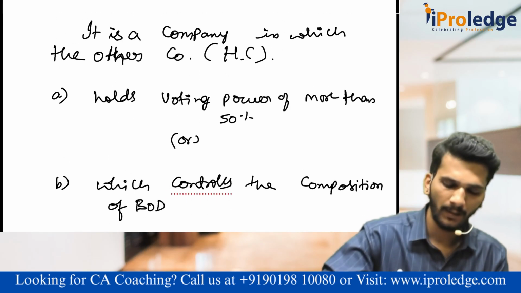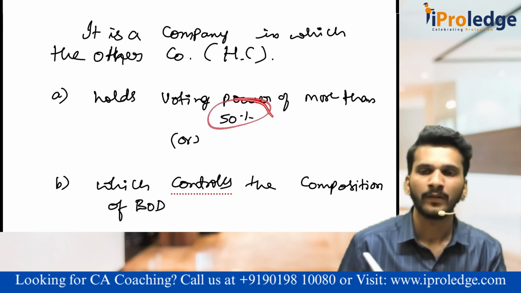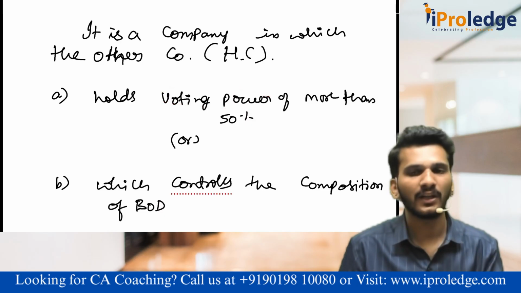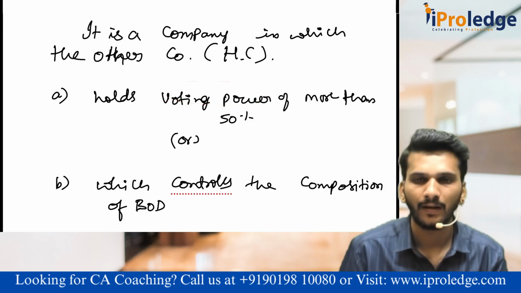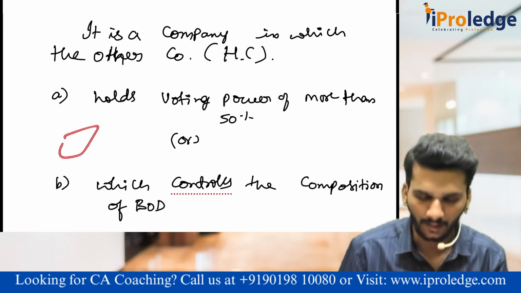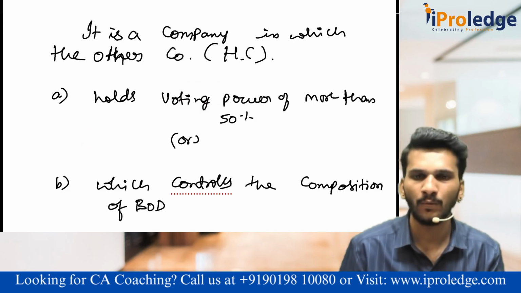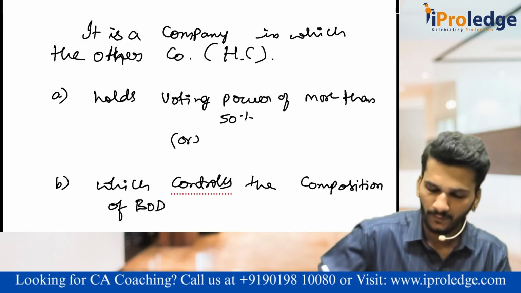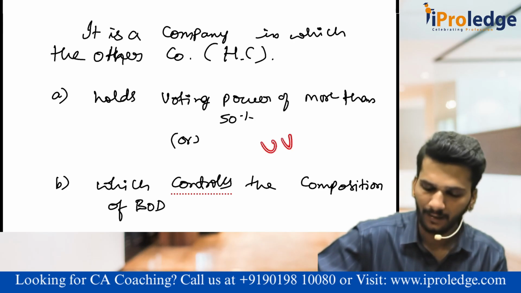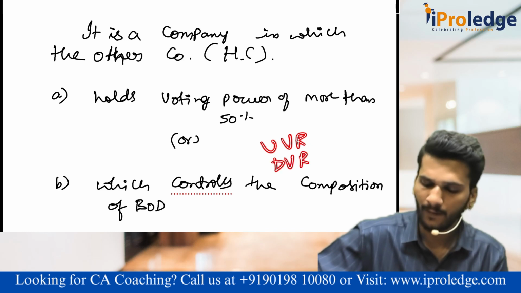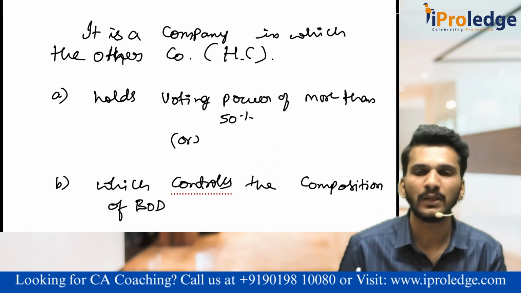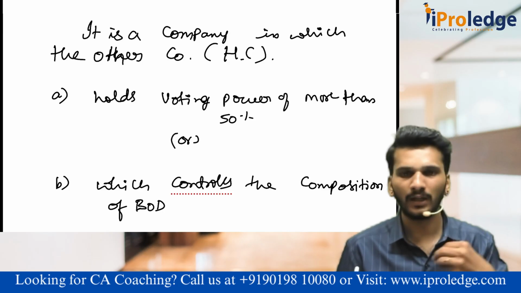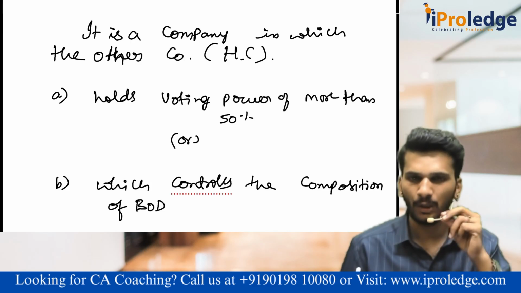Sir, what is this holding more than 50% of these things? Earlier, the voting power word was read as share capital. Now it is read as voting power. What is voting power? Generally, there are two kinds of voting power. One is UVR, I'll discuss it later, and the second one is DVR: uniform voting rights and differential voting rights. What is uniform voting rights? Every share gets an equal vote. As the other share is getting, I am also getting the same vote. That is uniform voting rights.